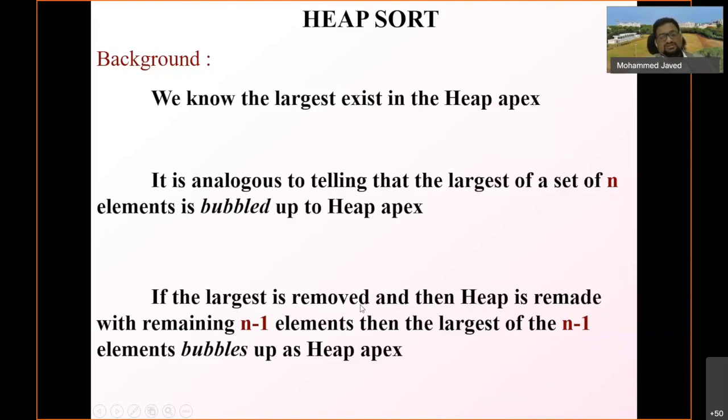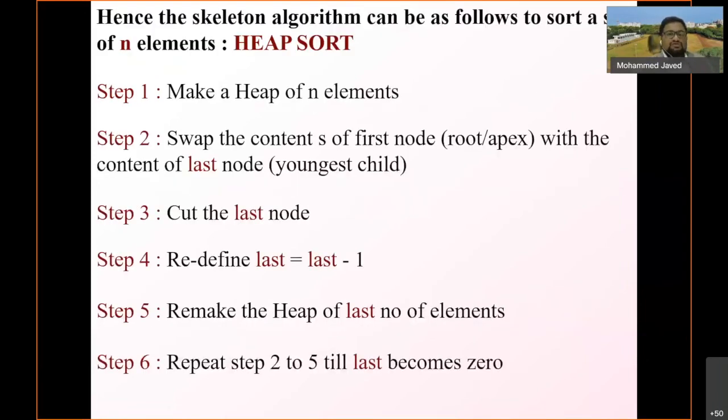So if you remove the largest element, then the heap is remade with the remaining n minus 1 elements. Then the largest of the n minus 1 elements bubbles up as the heap apex. So you have a heap, you remove the top element, and you are left with n minus 1 elements. Again you make a heap, and again you will get the maximum of n minus 1 elements, right? All these things you keep on doing, and you have some structure to store these elements. So hence this skeleton algorithm can be as follows to sort a set of n elements, and this is the heap sort.